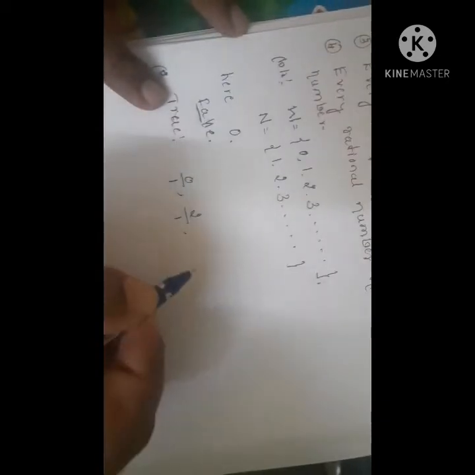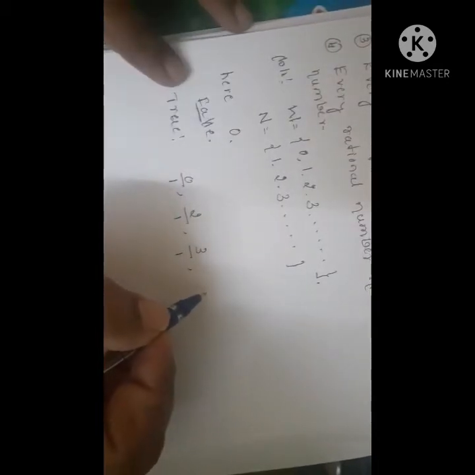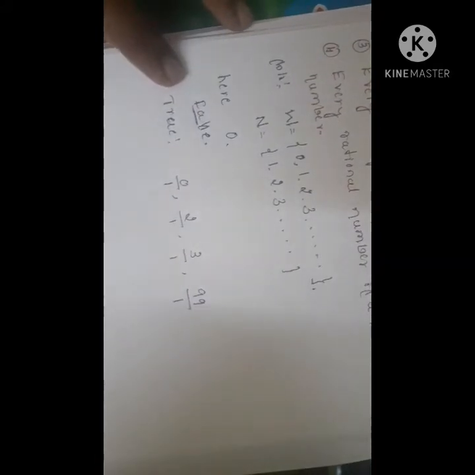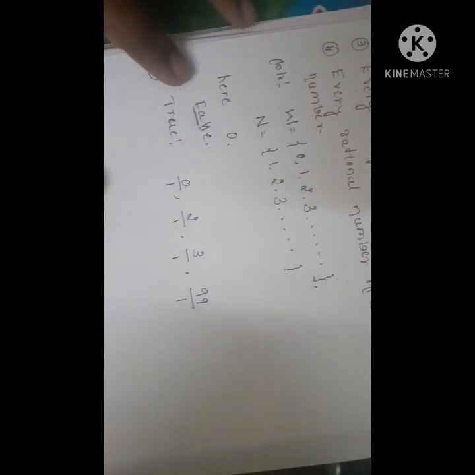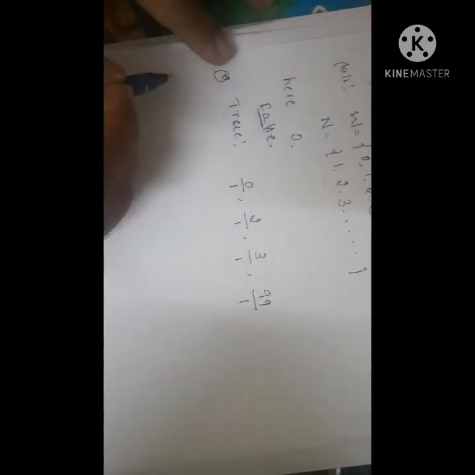For example, if you take 0, 0 can be written as 0 by 1. 2 can be written as 2 by 1. 3 can be written as 3 by 1. Any whole number, so 90 or 99, can be written as 99 by 1. That means every whole number can be written in the form of p by q, where p and q belong to the set of integers and q is not equal to 0. Hence the given statement is true.